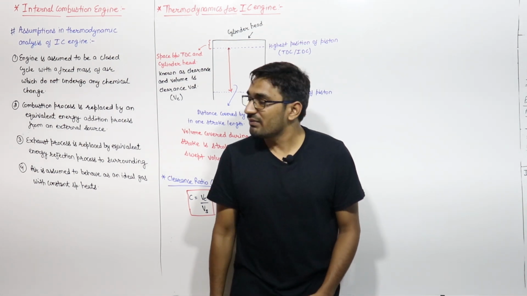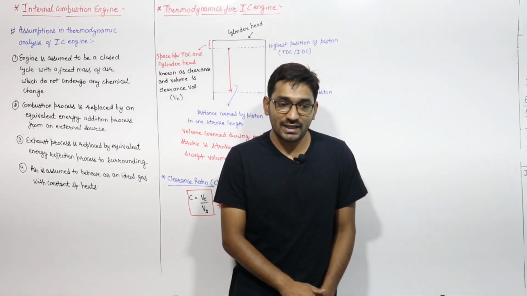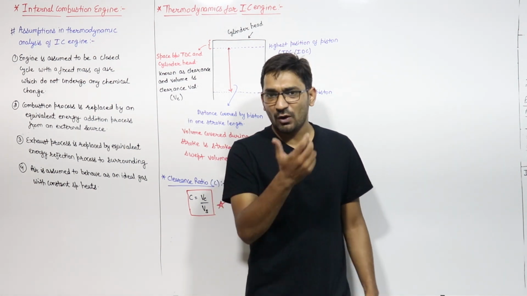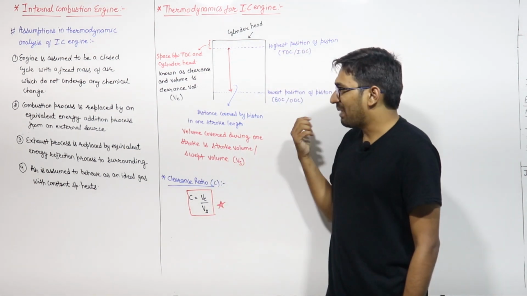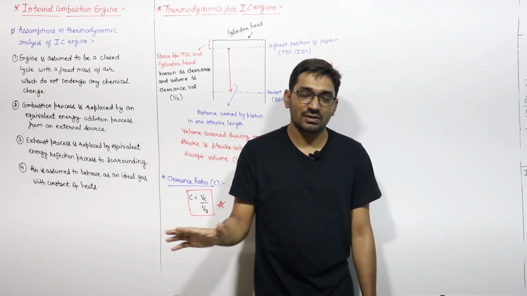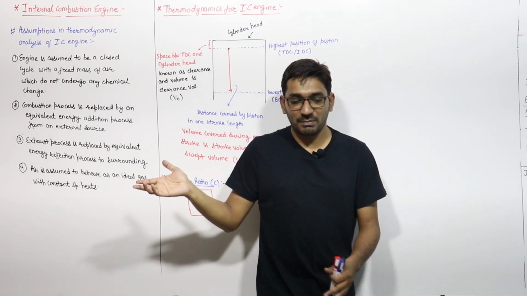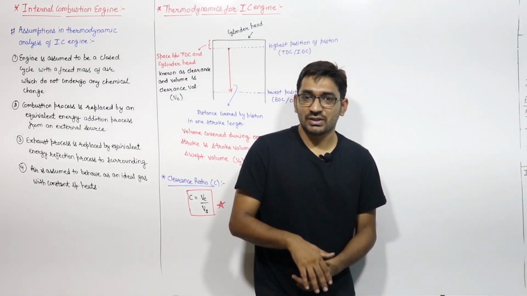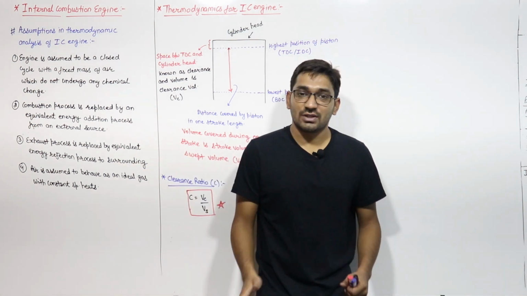And if we talk about the weightage of this IC engine in GATE, hardly a 1 or 2 marks question will be there, because only 3 topics are there. So a maximum 2 marks question will be there. Generally only a 1 mark question will be there in the GATE paper, or sometimes in some of the papers not even a single question will be asked from the IC engine, right?